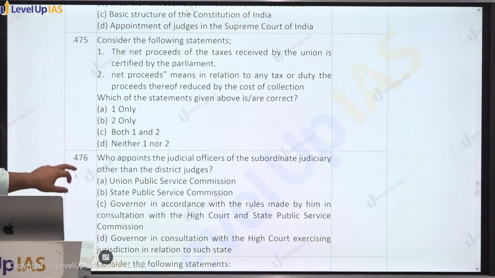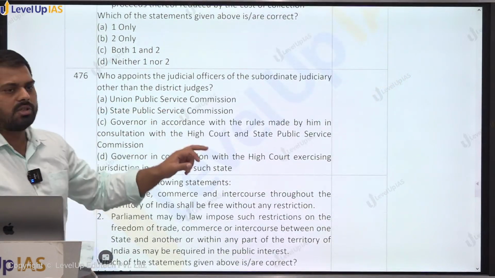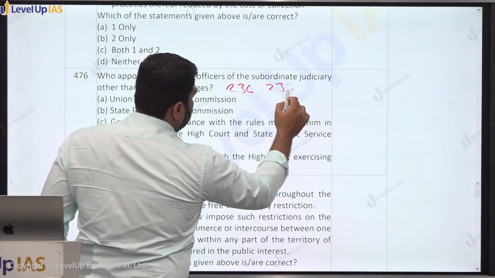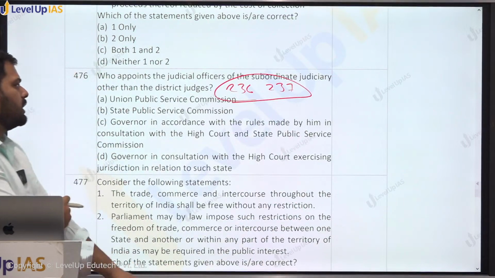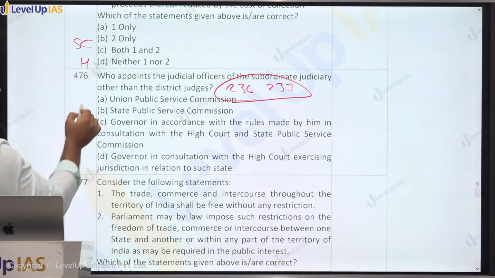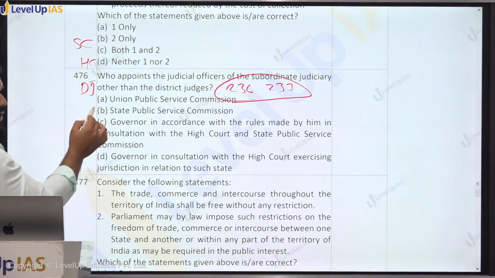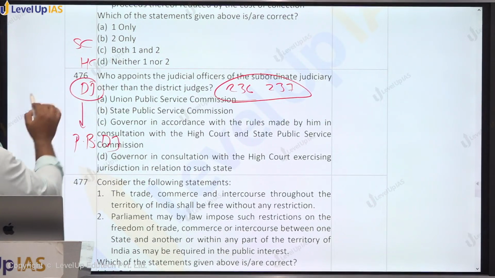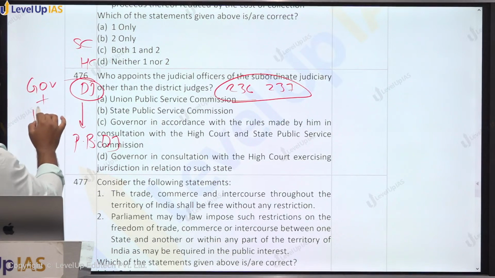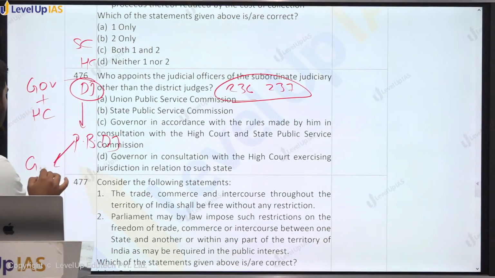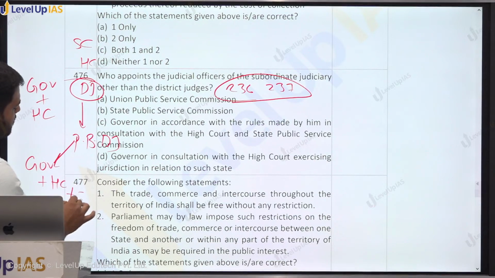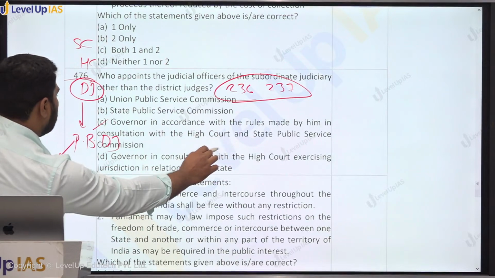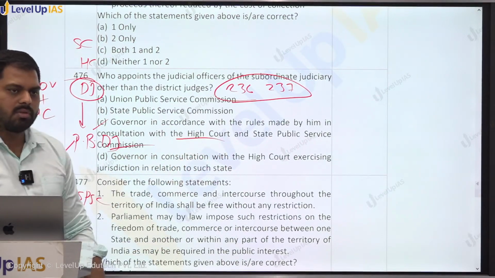Who appoints the judicial officers of subordinate judiciary other than the district judge? So we have seen 2-3 provisions. One is 236, 237 with regards to appointment of subordinate judiciary. So usually there will be Supreme Court, then there will be High Court, right? Then there will be district judge, and then there will be persons below district judge. So district judges are appointed by the governor in consultation with the High Court. Persons below district judge are appointed by the governor in consultation with the High Court and State Public Service Commission, right? तो यहाँ पे C होगा ऑप्शन, I think. गवर्नर in consultation with the High Court and State Public Service Commission, right? So C is the answer.